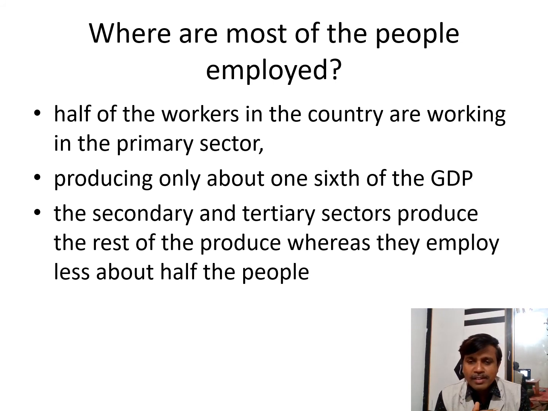Now see, the contribution to GDP, tertiary sector contribution is increasing when compared to primary sector. Unfortunately, in primary sector, more people are depending, unnecessarily depending. That is what we call disguised unemployment. We will be understanding disguised unemployment in next video, second video. So more people are depending on primary sector, less they contribute. Less people are depending on tertiary sector, more they contribute to the GDP.